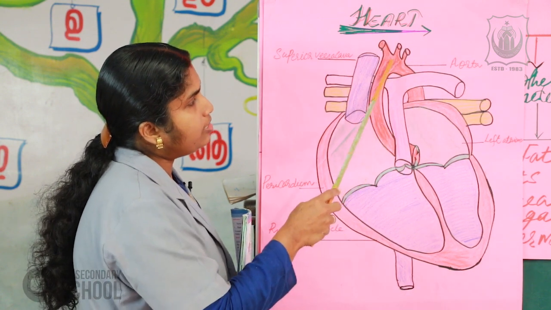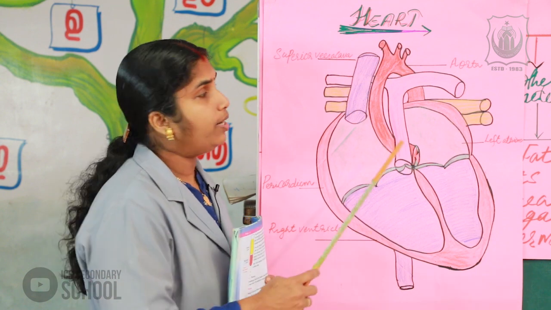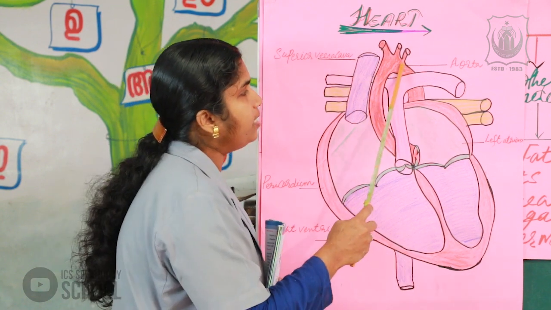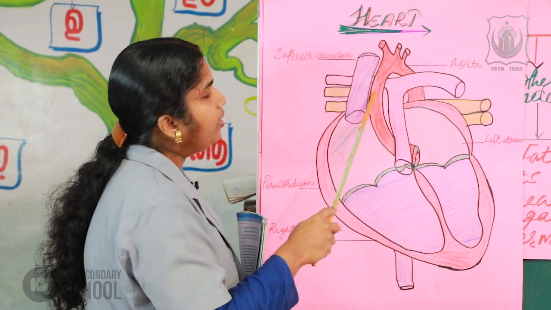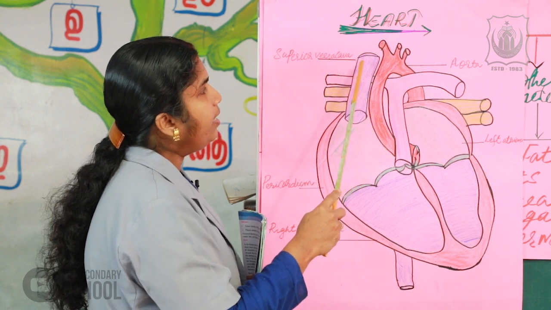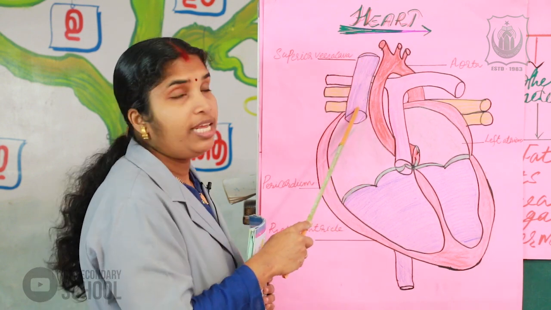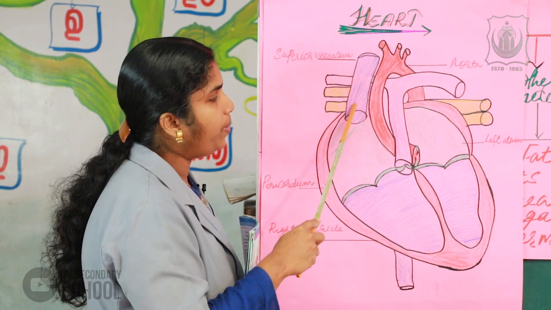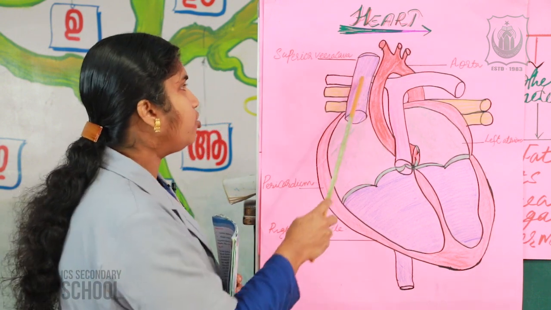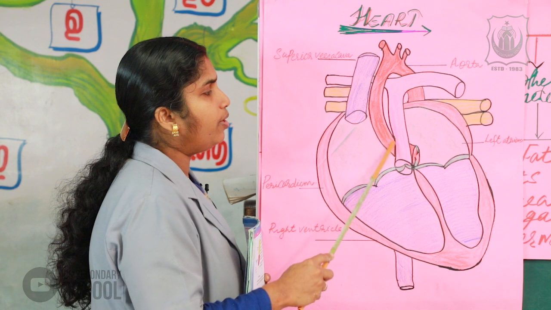Next, we can see some blood vessels present here. This blood vessel is known as the aorta, the main blood vessel of the heart. Next one is the superior vena cava. Superior vena cava and aorta.